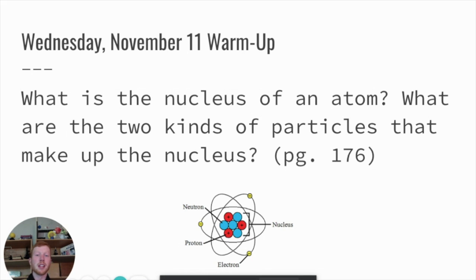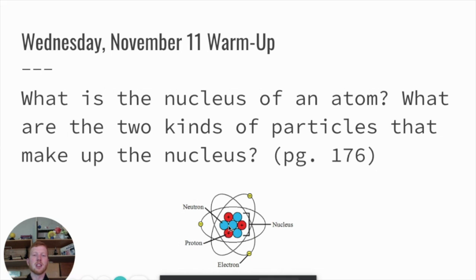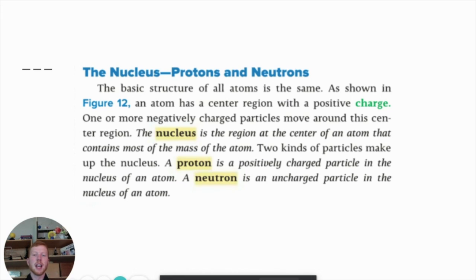And what are the 2 things that are in the center of the atom? Are the protons and the neutrons. So that is what you need to say. What is the nucleus? It is the center of the atom. What are the 2 kinds of particles that make up the nucleus? The protons and the neutrons are the 2 particles that make up the nucleus. And that's what it says here.